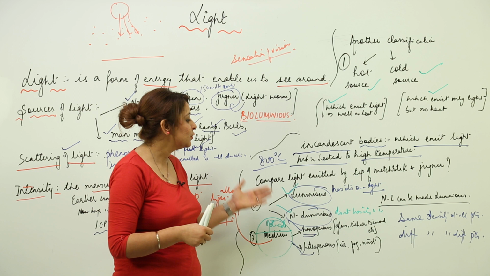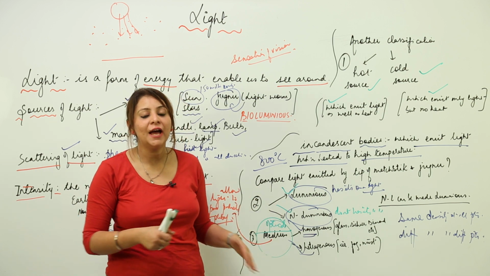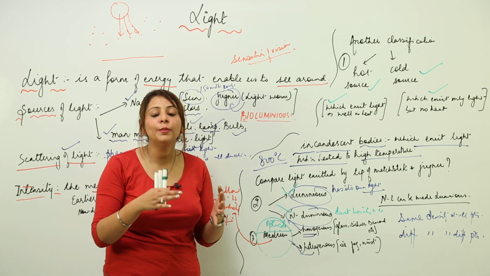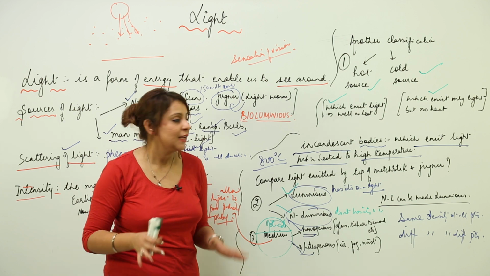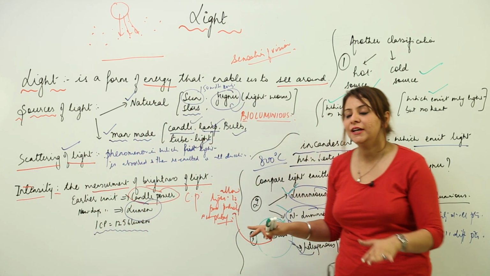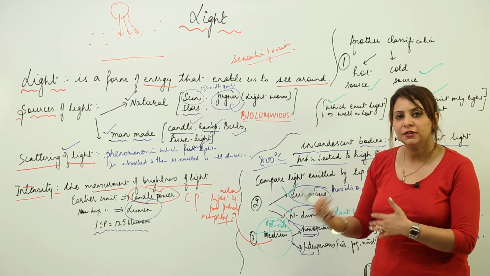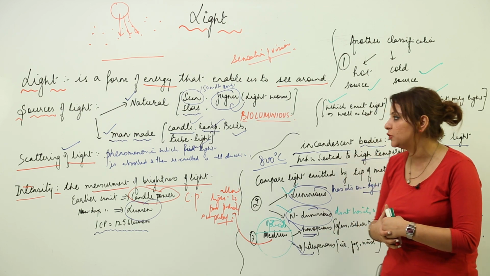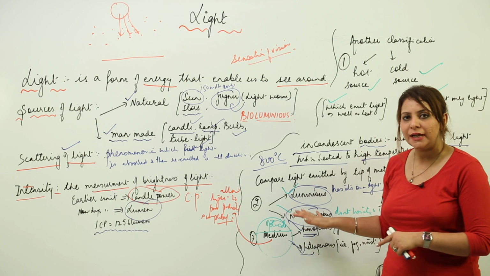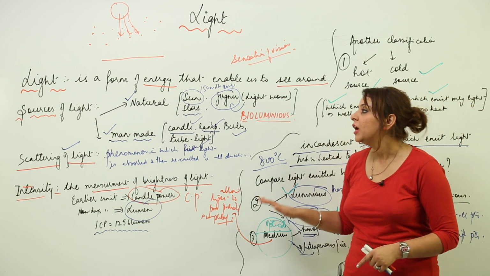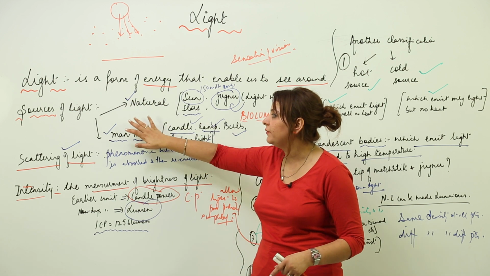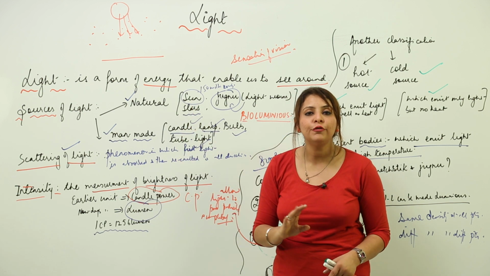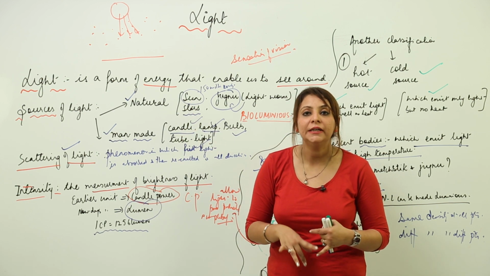Only this matters. So we are going to see another classification, where we have different kinds of objects: transparent, translucent and opaque, depending on how much light they allow to pass. For this moment I will stop here. Try to learn till here, and then we will start on the next topic, the transparent, translucent and opaque sources. You know what we are going to study in this chapter. You are familiar with light now, with the sources, natural and man-made, and please keep in mind that the sun is too far from us, at an approximate distance of 150 million kilometers.